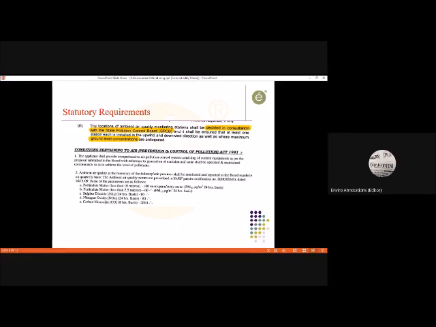Then, it is also talking about where there is maximum ground level concentration. Ground level concentration is generally considered within 3 meters, let's say 10 feet.